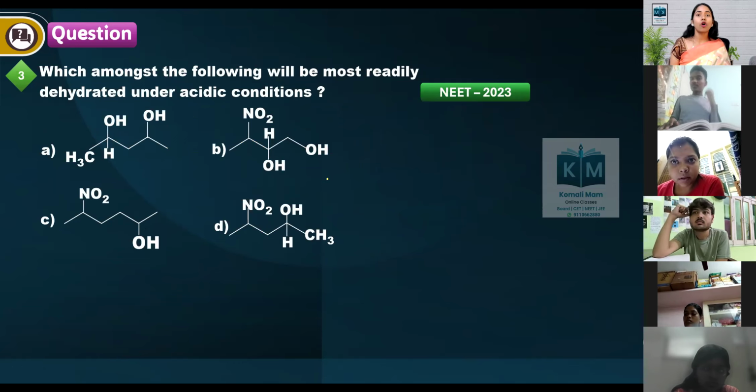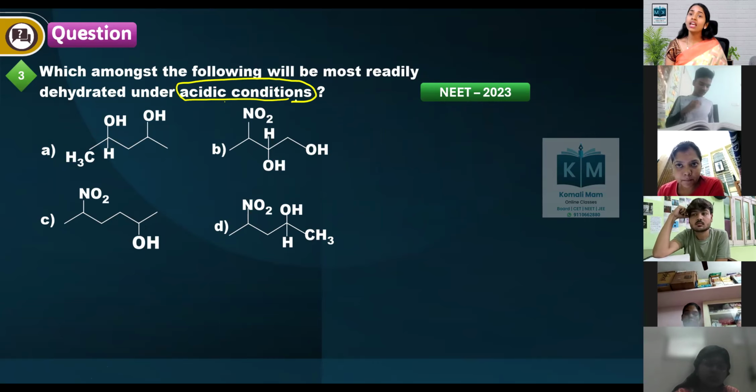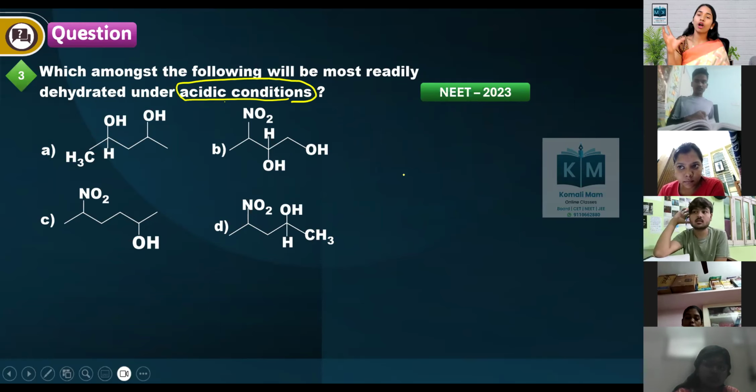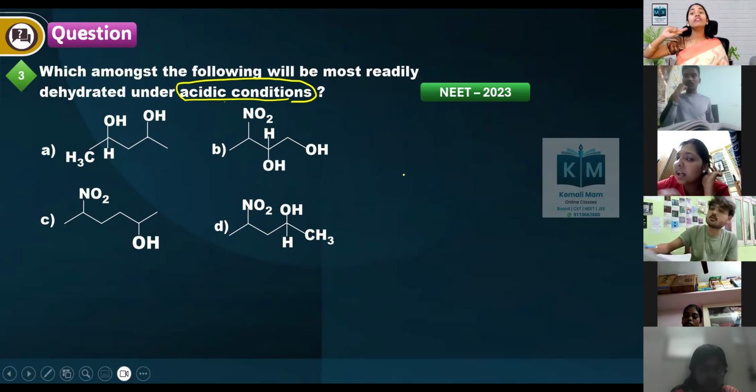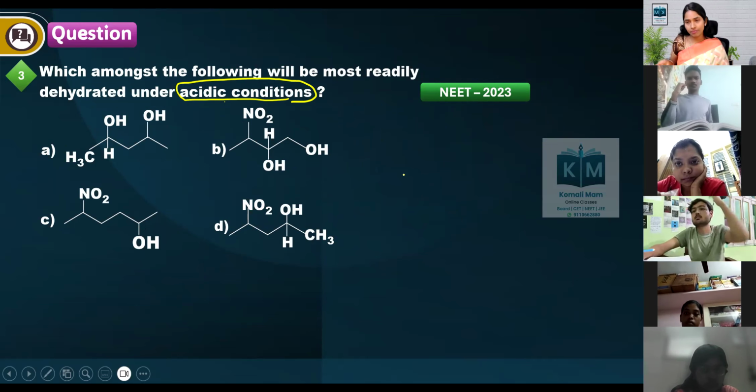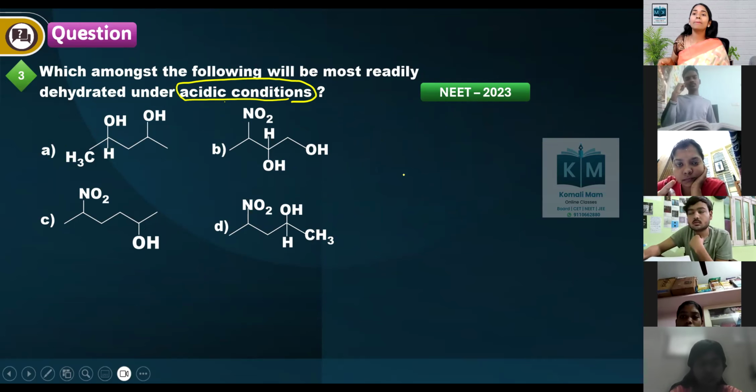Which among the following will be most readily dehydrated under acidic conditions? If acidic condition is not mentioned, then the more electron withdrawing group, the faster the dehydration, as we did in the previous session. But if acidic conditions are mentioned, carbocation is an intermediate.